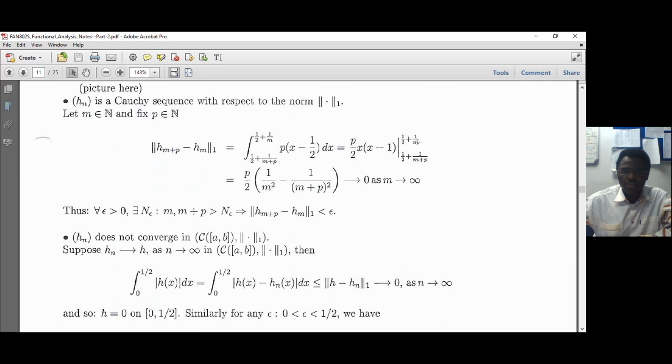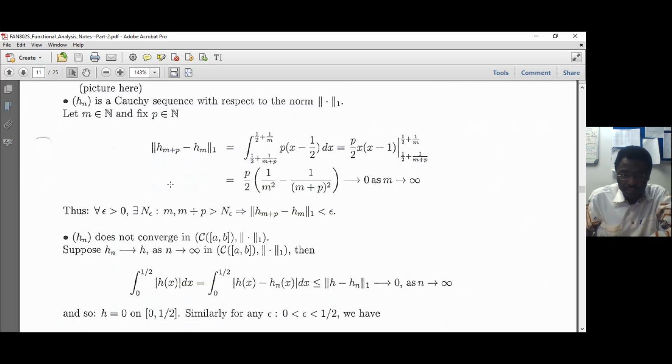And I asked you to expand the integral that I obtained and show that when P is fixed and M goes to infinity, this norm will go to 0. And if it goes to 0, you just write the fact that the limit of this when n goes to infinity is 0, it means this. That's exactly what it means, because this goes to 0. For any sequence that converges to 0, if it converges to 0, it means that the sequence itself minus 0 in absolute value, which is this again, because it's already positive, is less than epsilon.